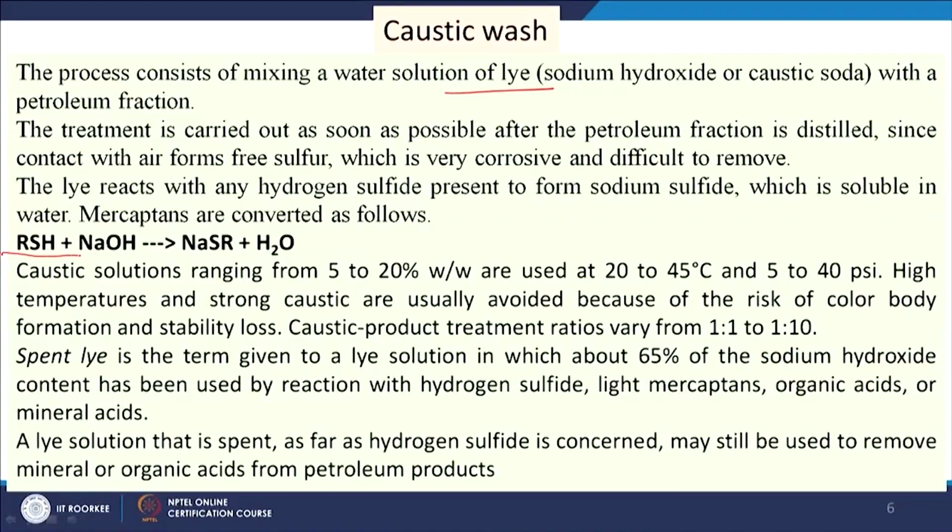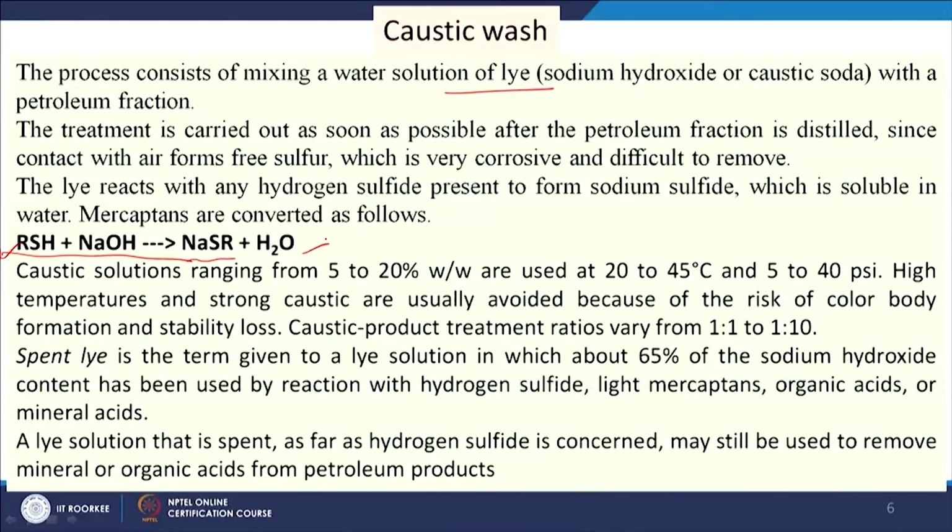So, from that oil, all the impurities like sulfur, mercaptans and sulphides will come to the lye solution, and the reaction is represented here: RSH plus NaOH will give us NaSR plus H2O. So, this is the conversion which takes place during this process, and the mercaptans are made free from the sulfur. So, sulfur removal takes place this way, and then it will come to liquid phase, and sulfur recovery and lye recovery can take place.